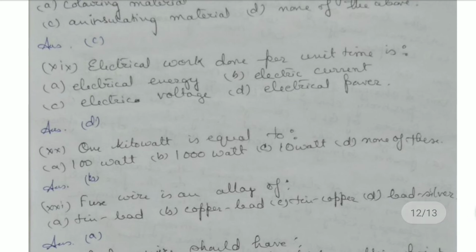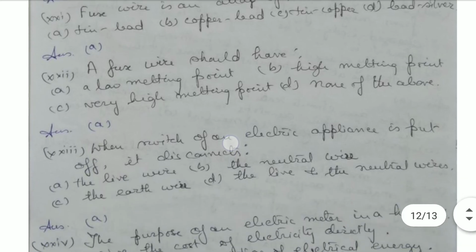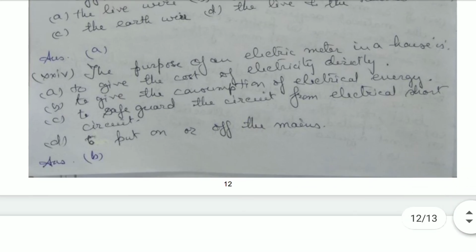Electrical work done per unit time is electrical power. 1 kilowatt is equal to 1000 watt. Fuse wire is an alloy of tin and lead, a combination of the two materials. A fuse wire should have a low melting point. When the switch of an electric appliance is put off, it disconnects the live wire. The purpose of the electric meter in a house is to give the consumption of electrical energy.